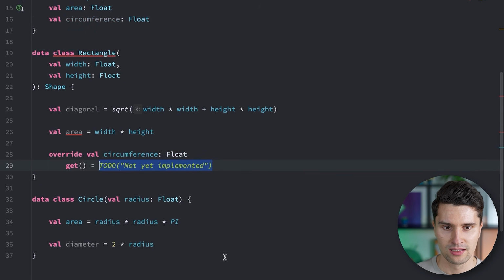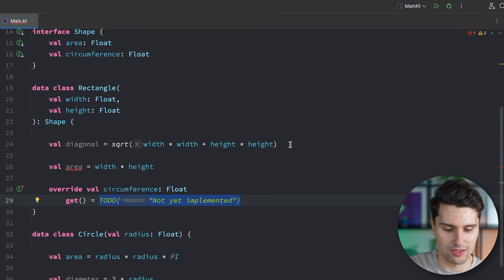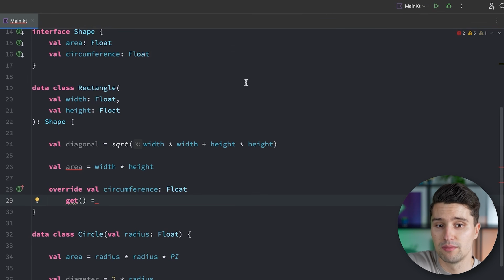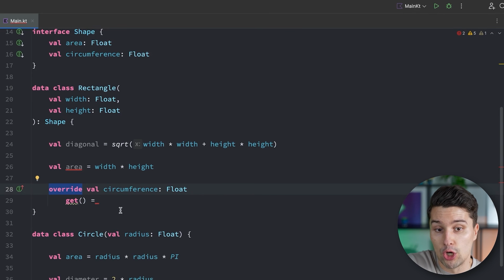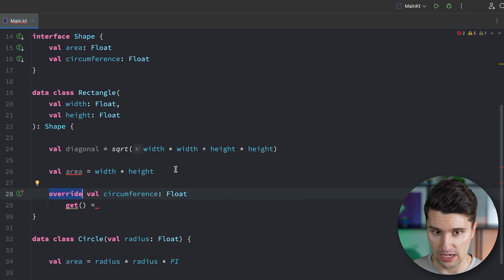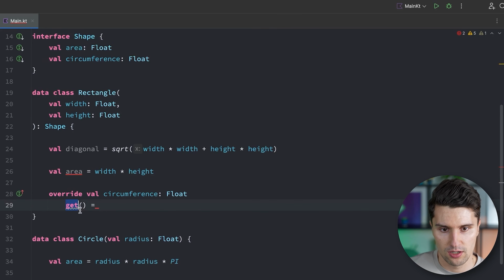If we hit OK, then it will automatically add the code that is necessary in order to implement this circumference. There are a few new keywords here that are new to you. On the one hand, this override. This says, hey, we're actually overriding a field that comes from some kind of higher level, specifically in this case from the shape. And then we have this get here with these parentheses, setting this equal to something.